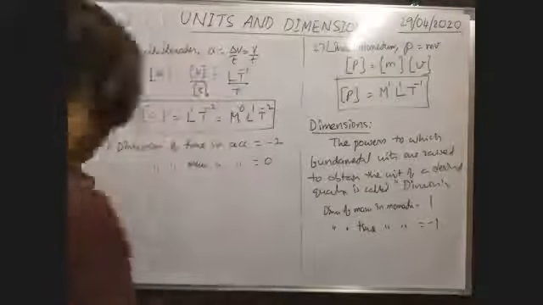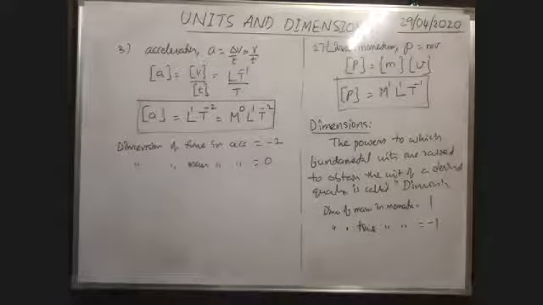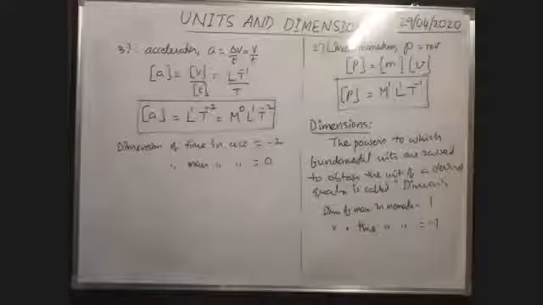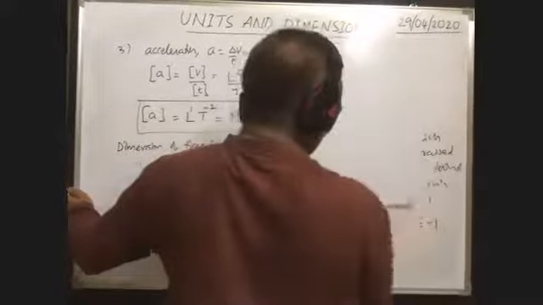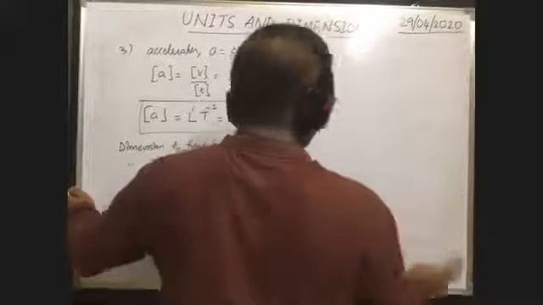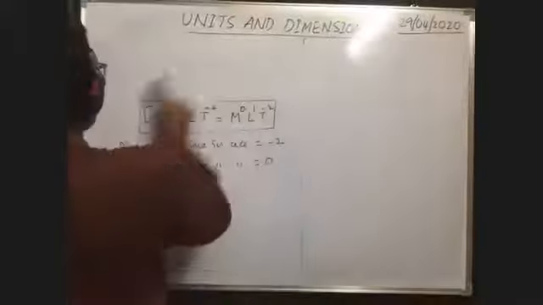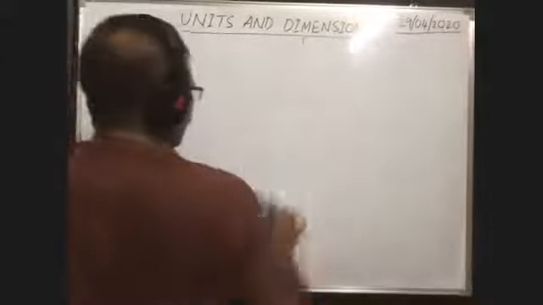Okay. Now, here some physical constants. Actually, physical constants do not have a dimensional formula, but some physical quantities have a dimensional formula.